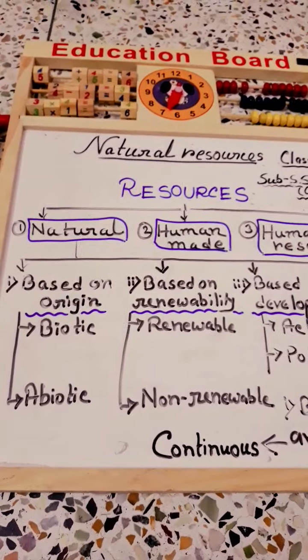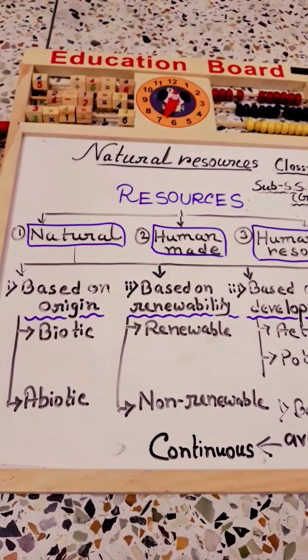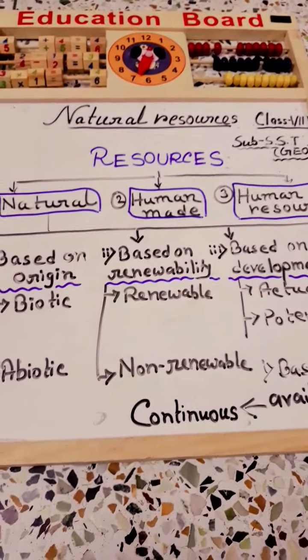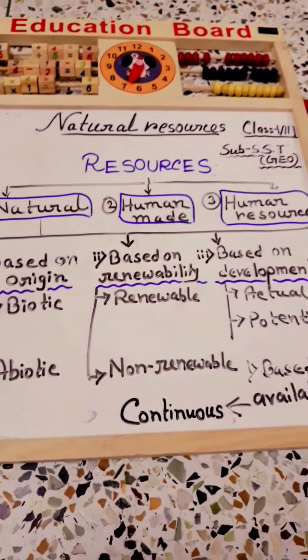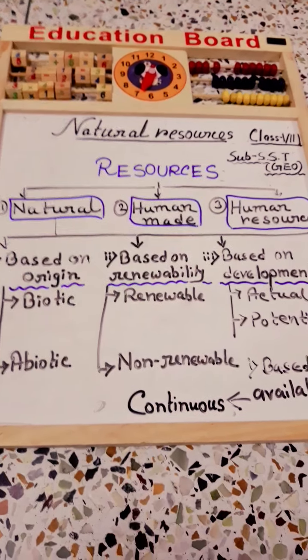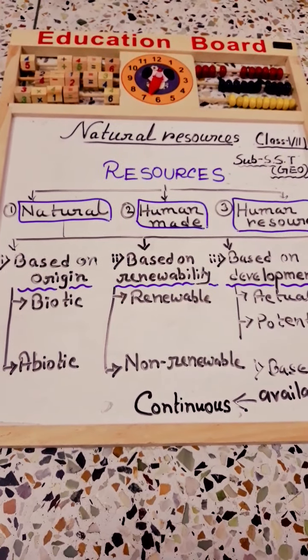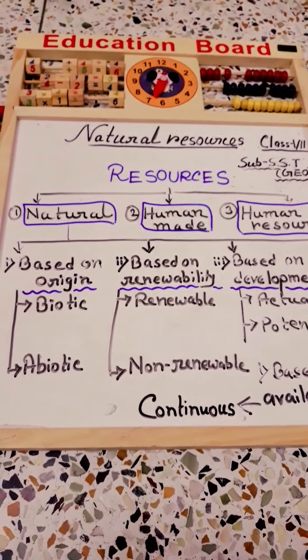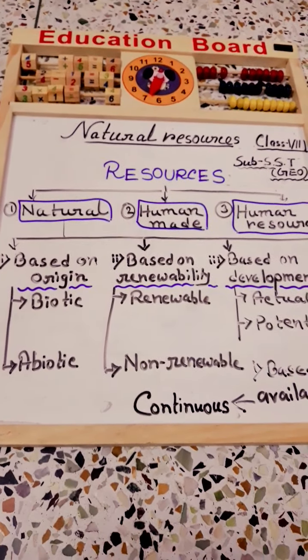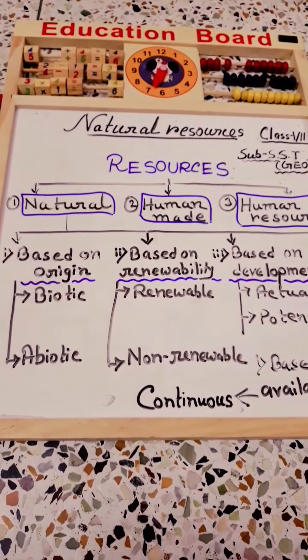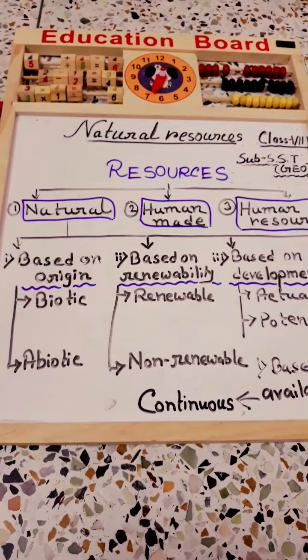Now the crust portion, which is also known as the lithosphere, and in our surroundings some things are available which have some good value and some uses for our everyday life.